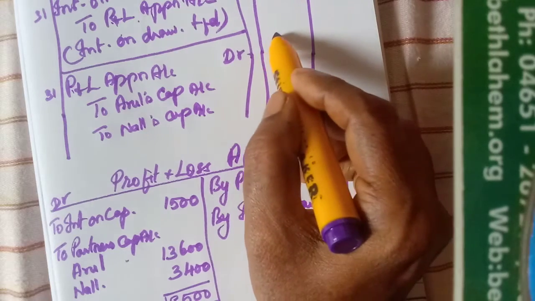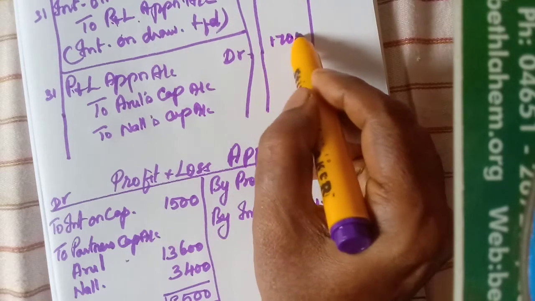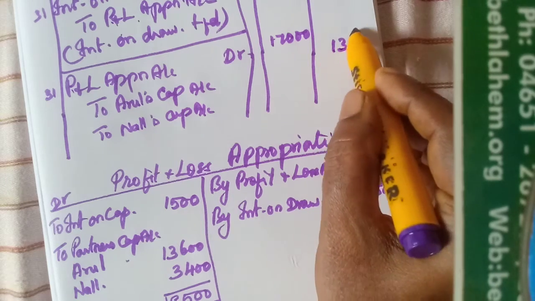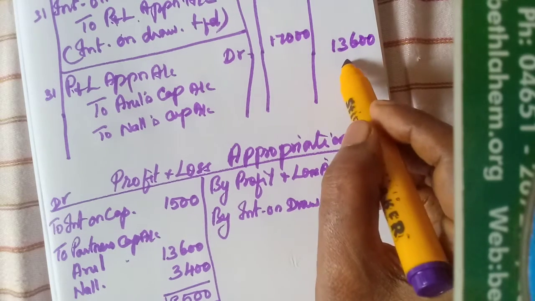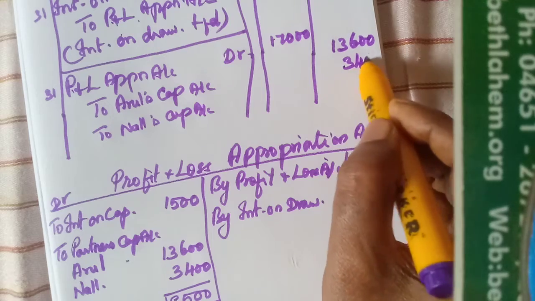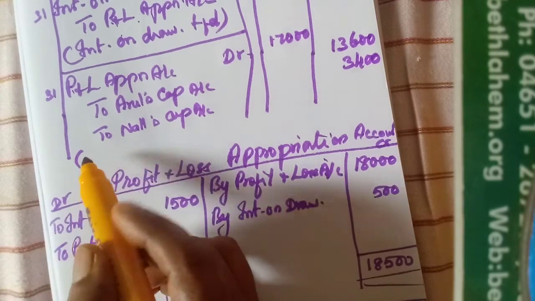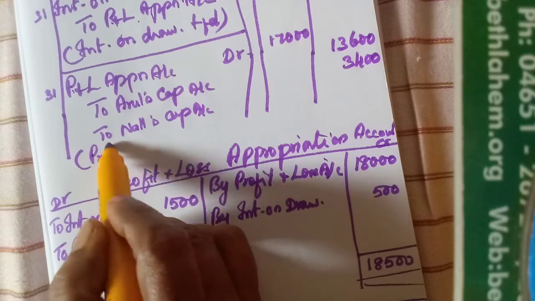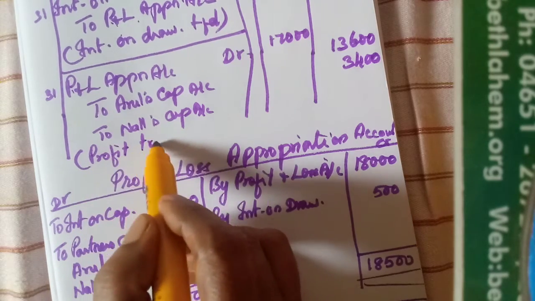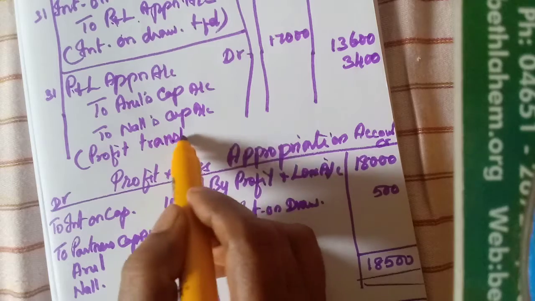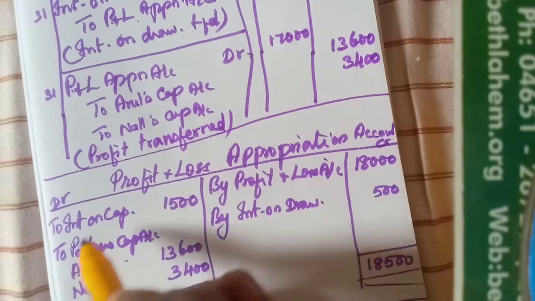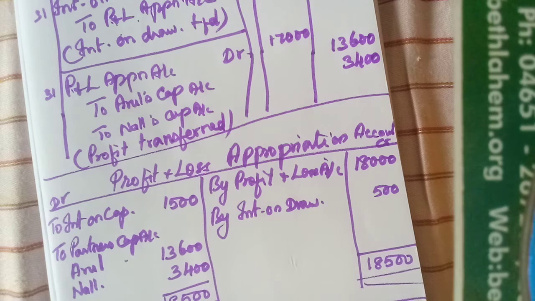Amount here 17,000: Arulappan 13,600, Nallasamy 3,400. Profit transferred. Now the journal entry is completed, account completed.